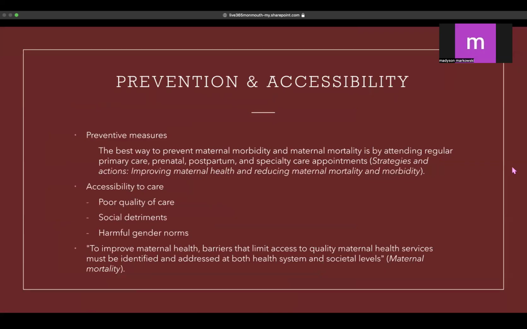General prevention and accessibility worldwide with all women. Some preventative measures that women can take to prevent maternal morbidity and mortality. The best way to prevent maternal morbidity and maternal mortality is to attend regular primary care, prenatal care, postpartum, and specialty care appointments.